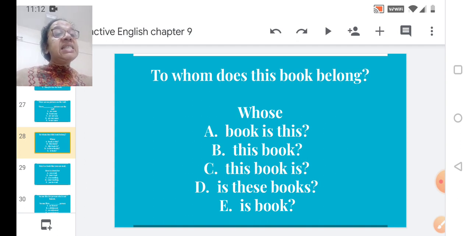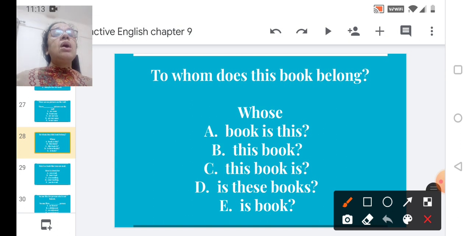D, is these books. E, is book. So the correct option has to be whose book is this. Sounds very correct. So it has to be option A, whose book is this. So just put a tick in that box.